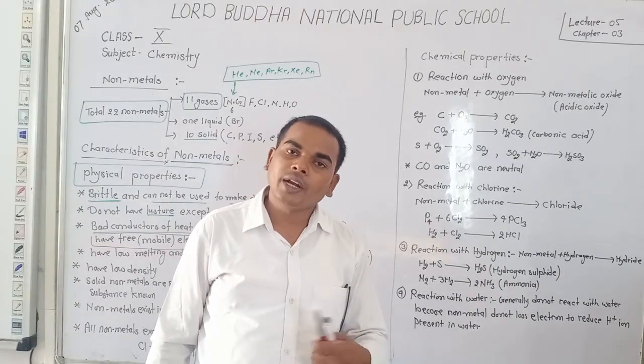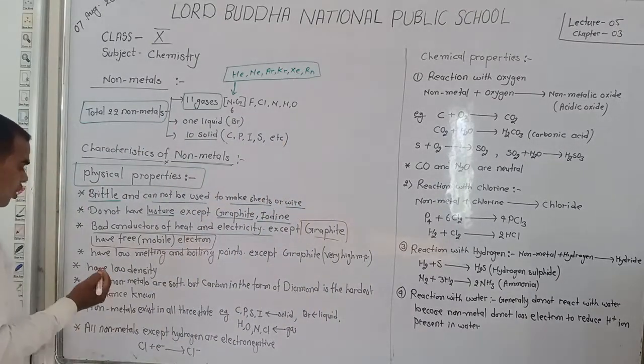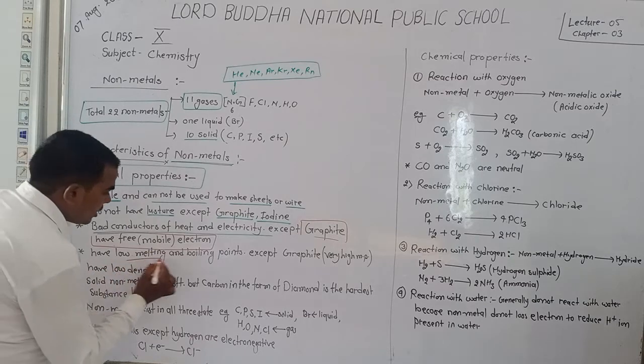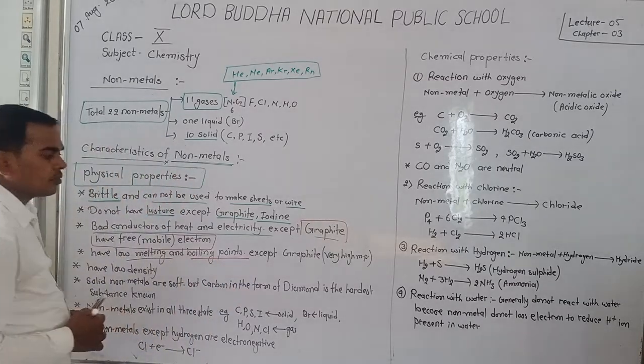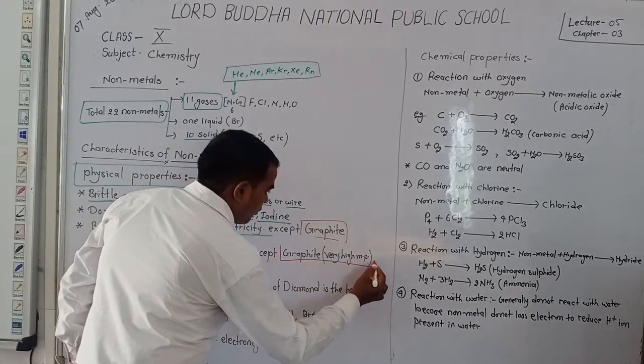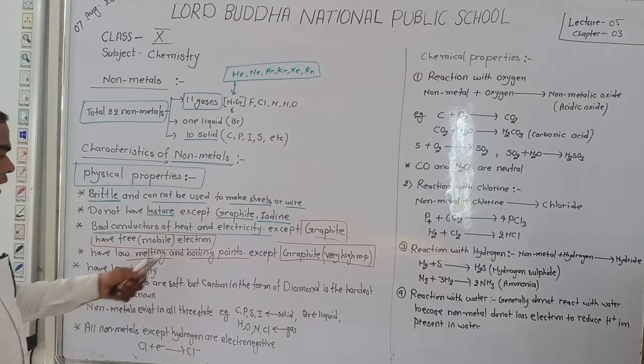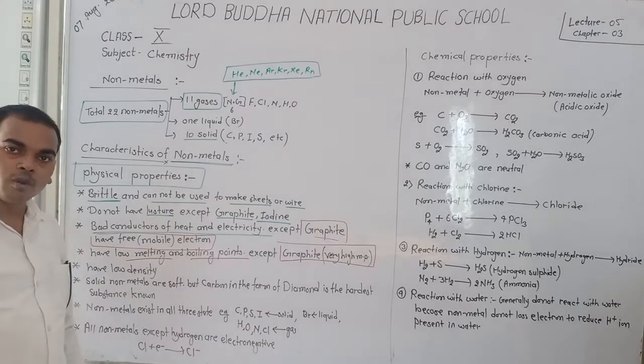Graphite has free electrons, so graphite conducts electricity. Non-metals have low melting and boiling points, but graphite has a very high melting point. So we say that graphite is an exception in the category of non-metals.